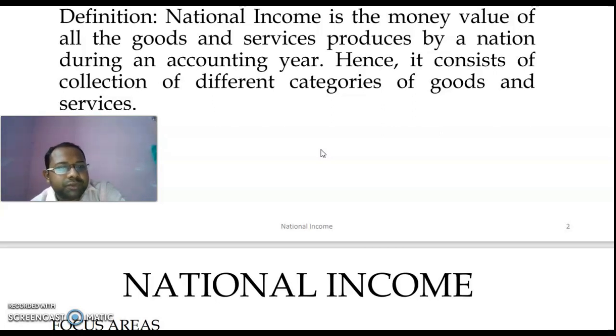Now, one more thing to be noticed here is during an accounting year. Every nation has its own accounting year. For India, it is April to next year's March. So when we are talking about 2020-21, it is 2020's April to 2021's March. That refers to the accounting year of 2020. So within this period, the money value of all the goods and services coming from all the 3 sectors are to be calculated or taken together to get the value of national income.